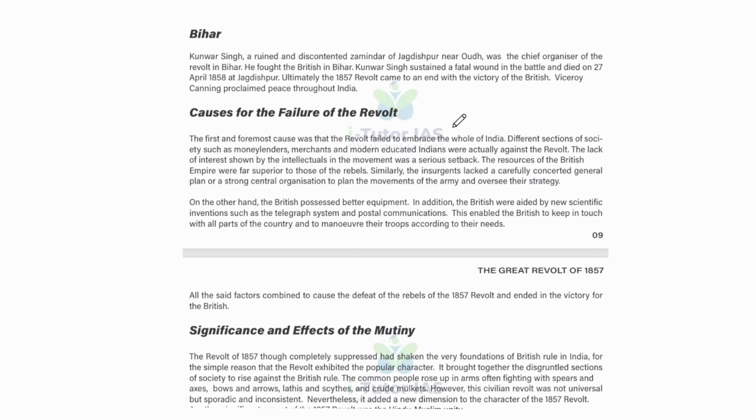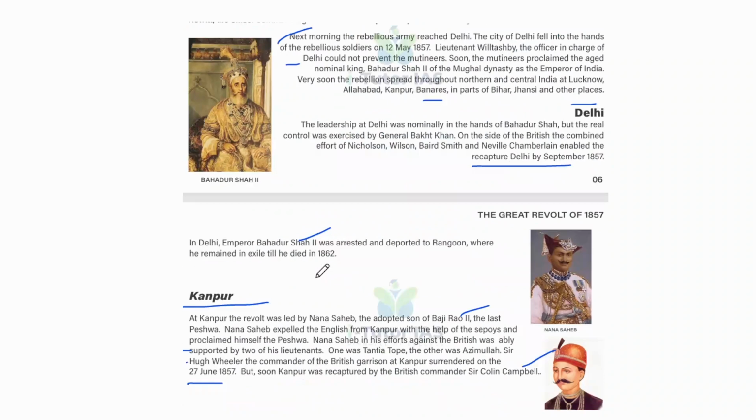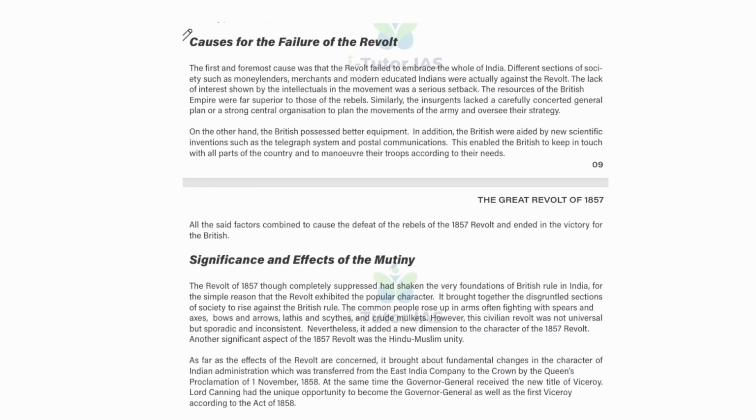Ultimately, the 1857 revolt came to an end with the victory of the British, and Viceroy Canning proclaimed peace throughout India. So that is the main cities: Bihar, Jhansi, Lucknow, Kanpur, and Delhi. Okay, and causes for failure of the revolt. What is the cause of the failure?